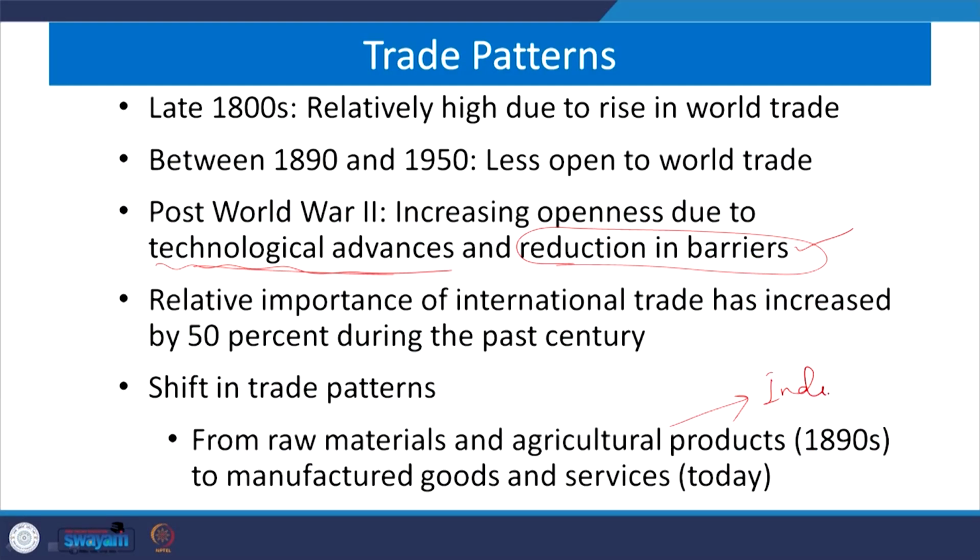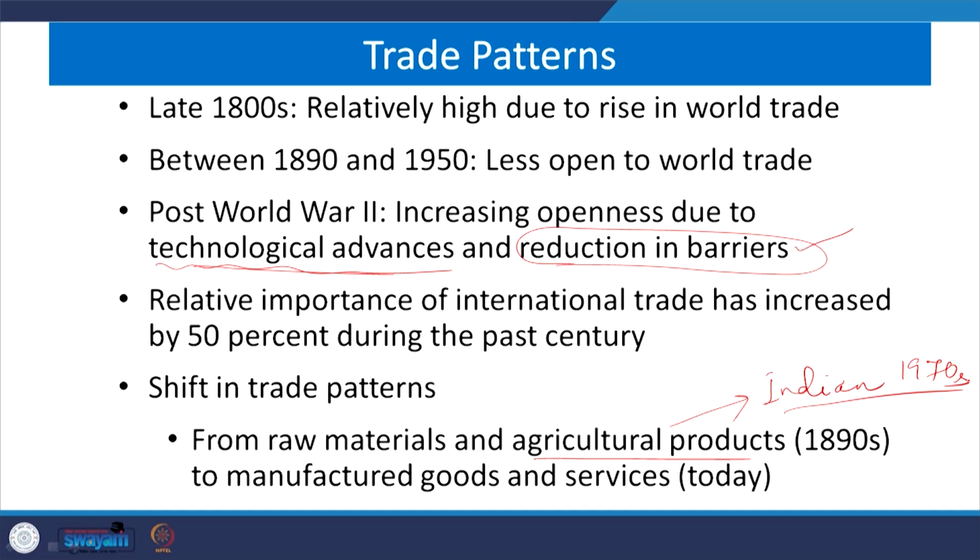So again, the importance of trade increased by 50% during the past century. If I try to understand the patterns of trade, we majorly witnessed shifts in terms of raw materials and agricultural products, especially for Indian exports, due to the Green Revolution period from the 1970s onwards for the Indian case.